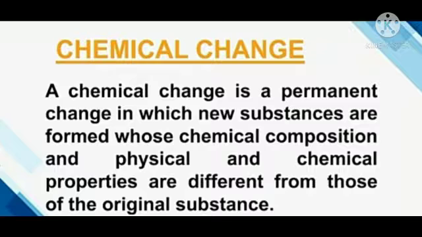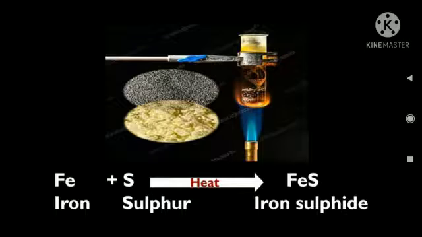Now next is chemical changes. Now what are chemical changes? A chemical change is a permanent change in which new substances are formed whose chemical composition and physical and chemical properties are different from those of the original substance.